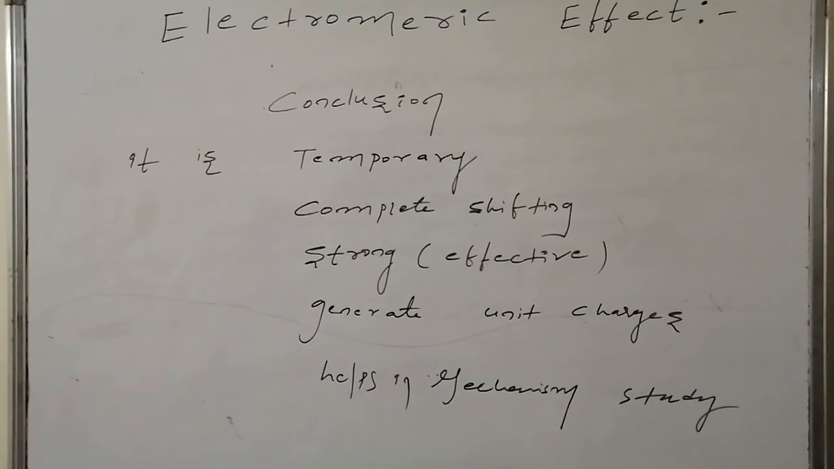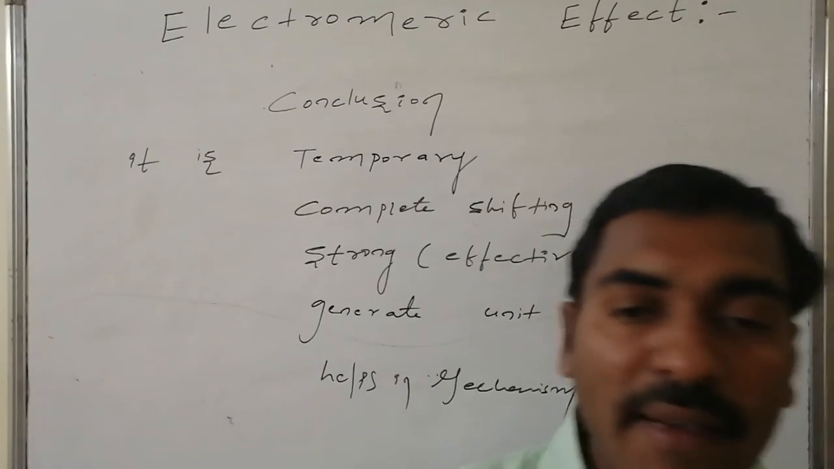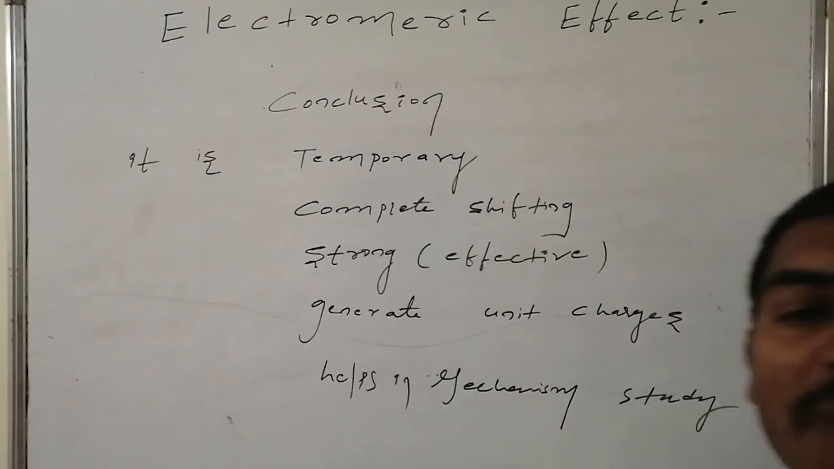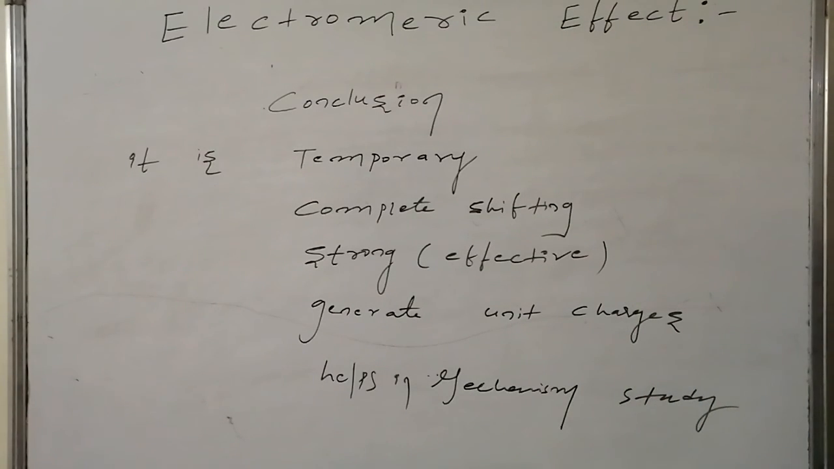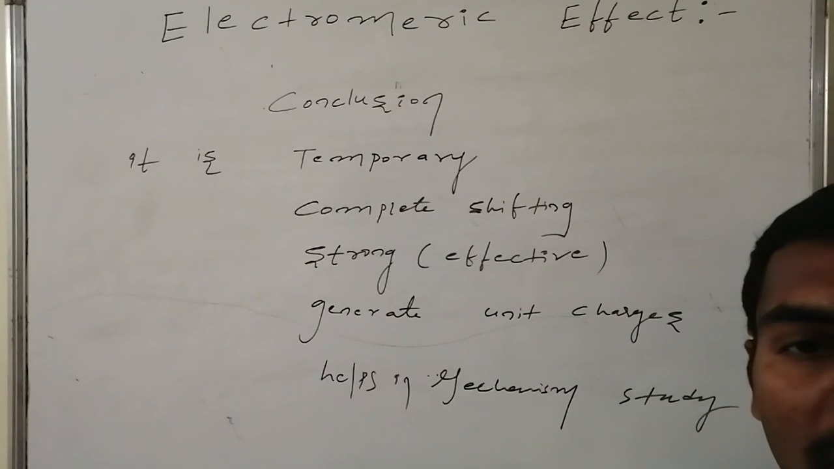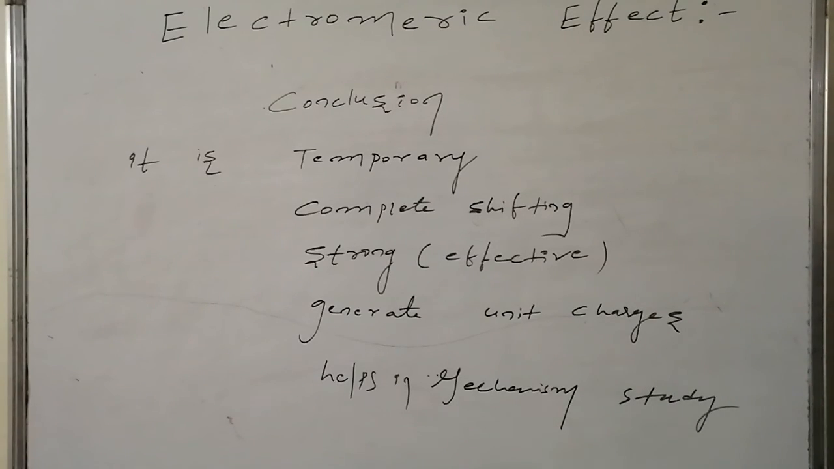As a concluding part related to the electromeric effect, we can say that the electromeric effect is a temporary effect which is possible in presence of some reagent and absent in the absence of the reagents, and in which complete shifting of the pi electron cloud is possible, which is a strong effect compared to the remaining effects like the inductive effect and the other effects present, and it generates unit charges over the terminals of the multiple bond system, and it helps a lot in predicting the mechanism of the transformation of the chemical reactions involved for the organic molecules.